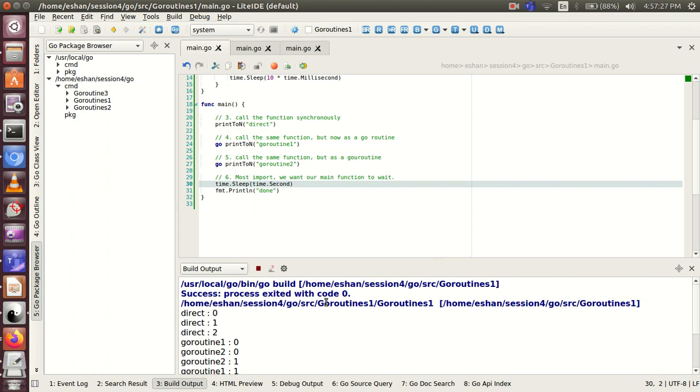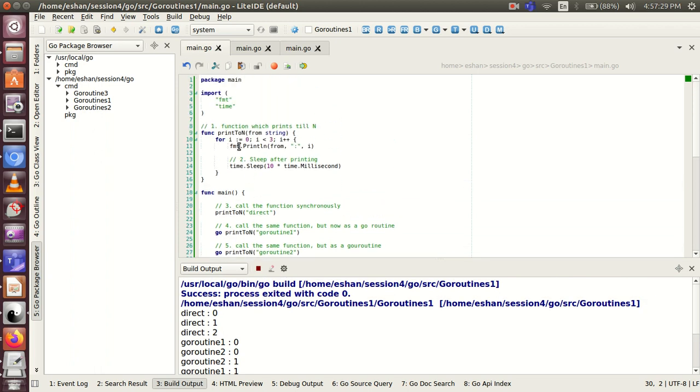Yeah, so if you see at line number 9 here, we create a function which iterates from i equal to 0 to i equal to 2 and prints the value of the iteration variable i along with the input string that it received as an argument. And after every iteration of the loop, it basically sleeps for 10 milliseconds.